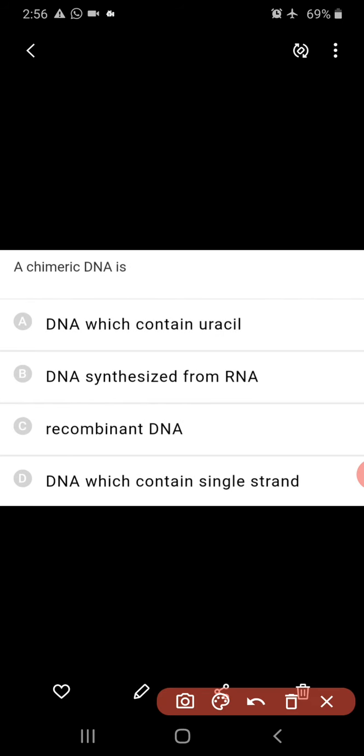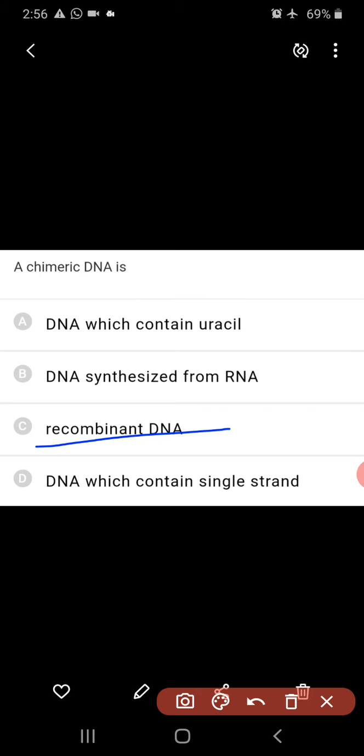And coming to the next question, a chimeric DNA is. So, chimeric DNA is nothing but recombinant DNA, in which two different types of genetic materials are present. After ligation of alien DNA or our desirable DNA with plasmid DNA, a chimeric DNA is formed. It is nothing but recombinant DNA. Yes, coming to the next question.